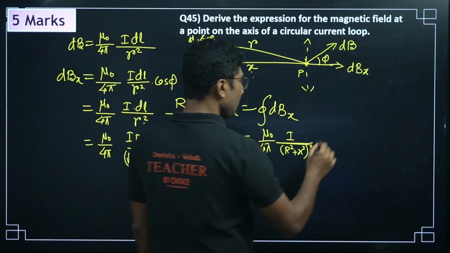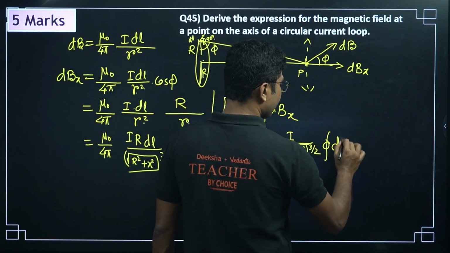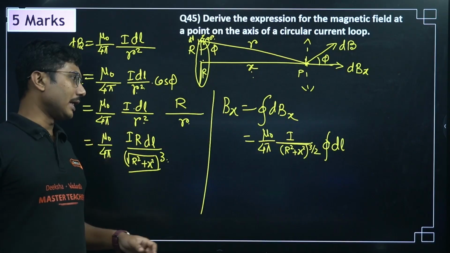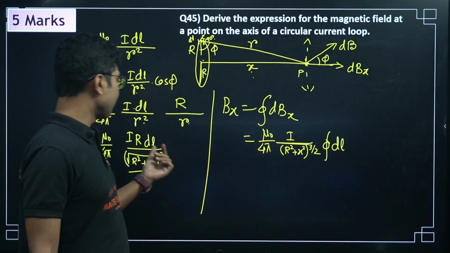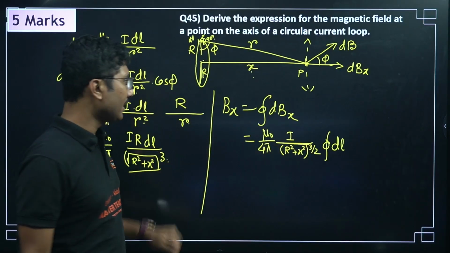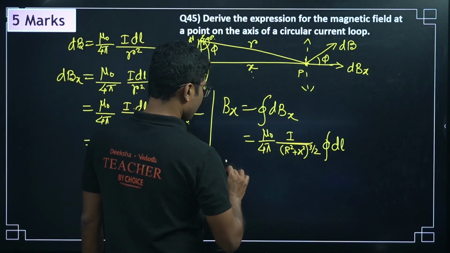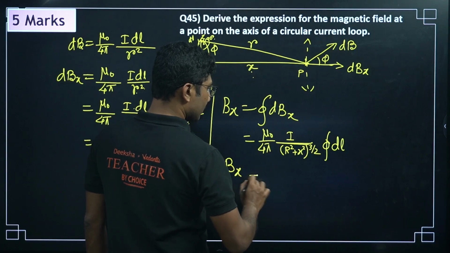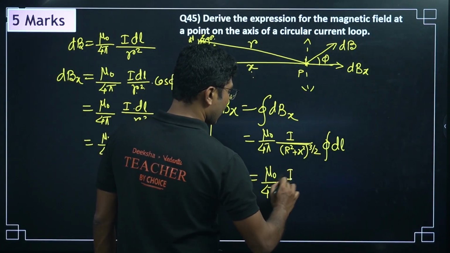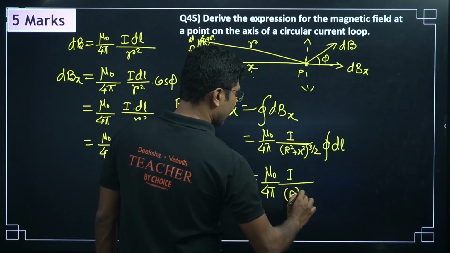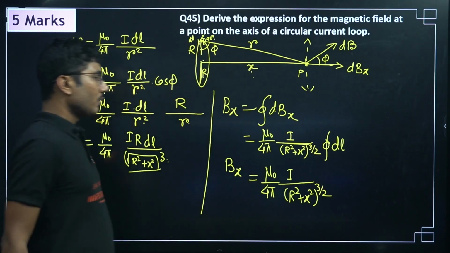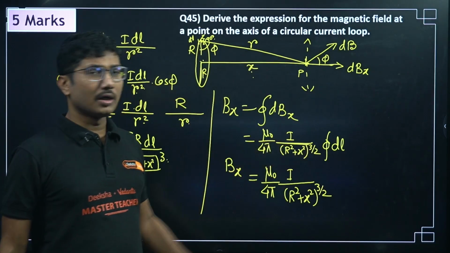But there has to be some integration. What integration are we doing? We are doing the integration for this element dl. So we have put the value of dl over here. Now Bx equals mu naught by 4 pi I R by R square plus x square to the power 3 by 2, into closed integral dl.